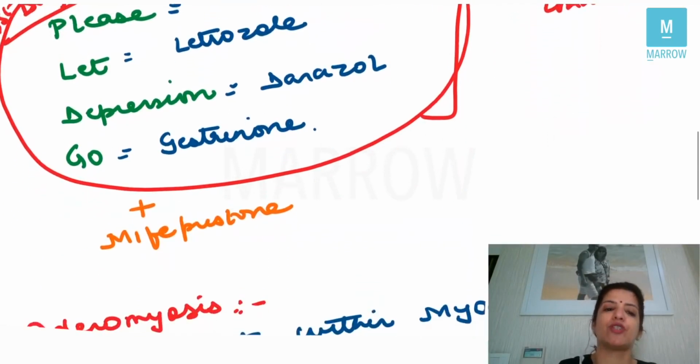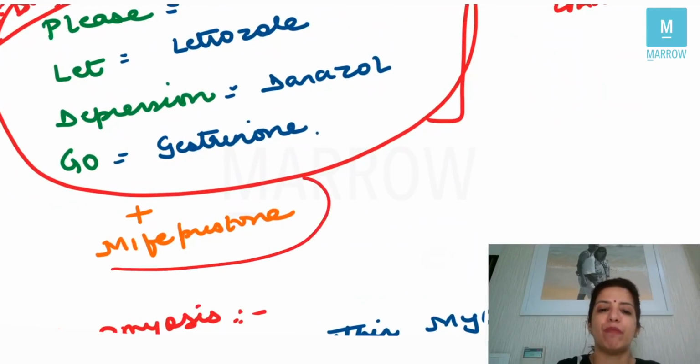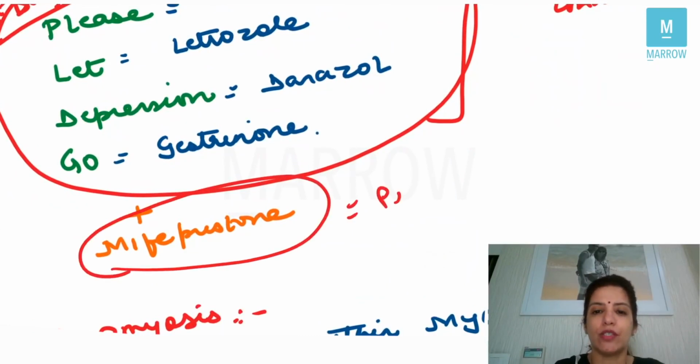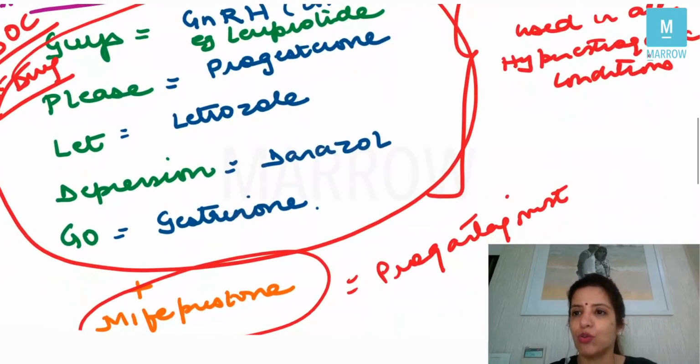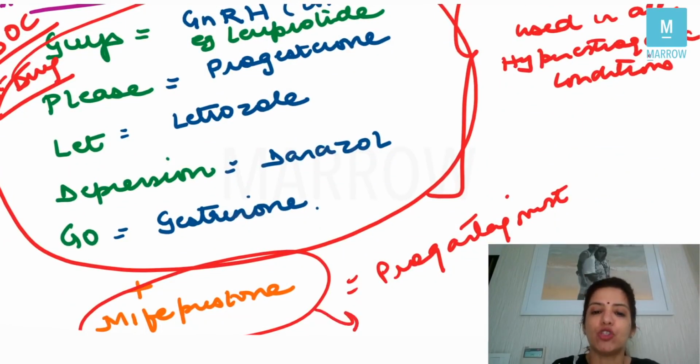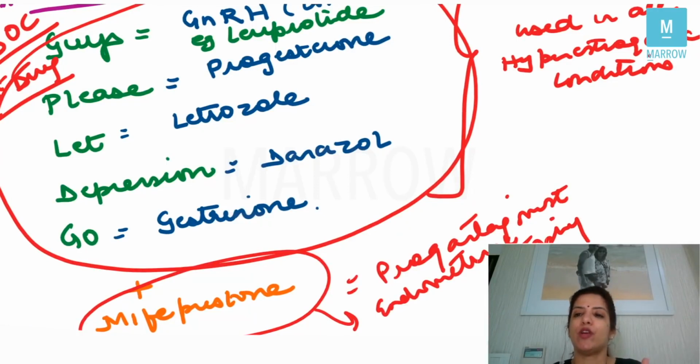Apart from these 5 drugs, you can also use mifepristone. Mifepristone is a progesterone antagonist. Now you will say, ma'am, we are using progesterone also and progesterone antagonist also. Yes, we are using a progesterone antagonist. Why? Because mifepristone brings about endometrial atrophy. And when it brings about endometrial atrophy, even the endometrium which is not present in the uterus but outside the uterus will also get atrophied, and so endometriosis will be cured, right?